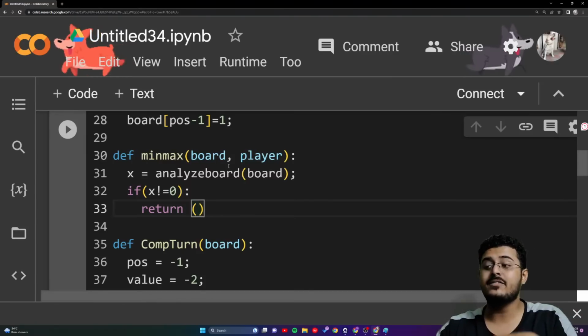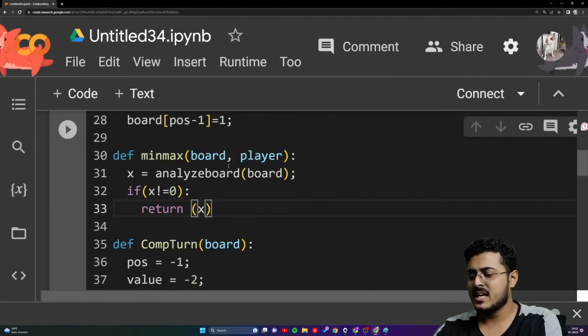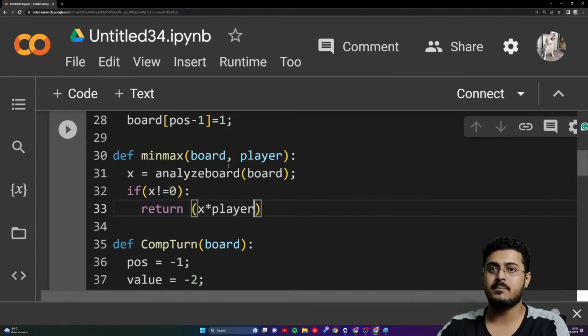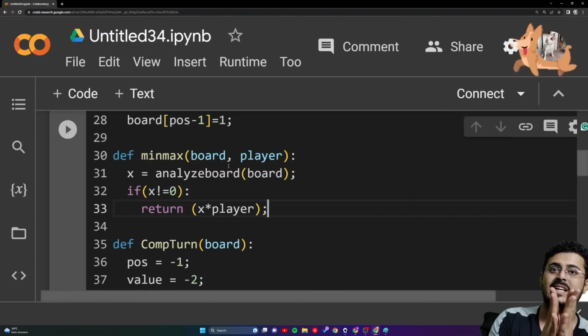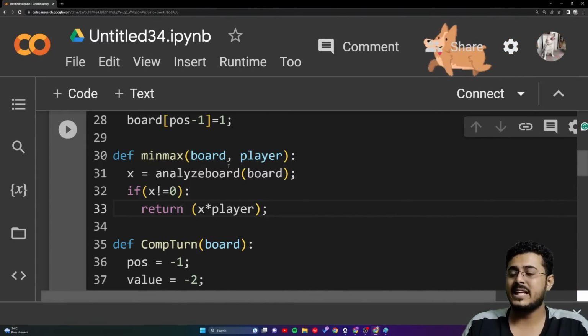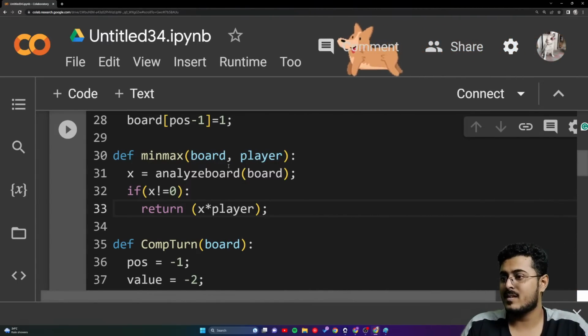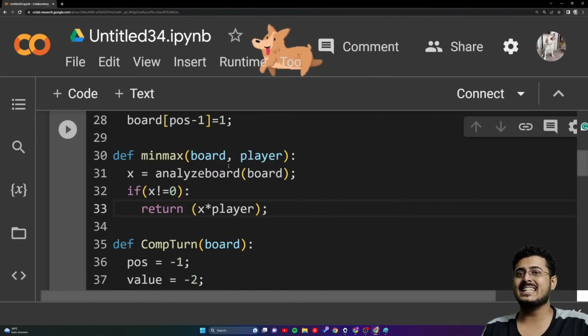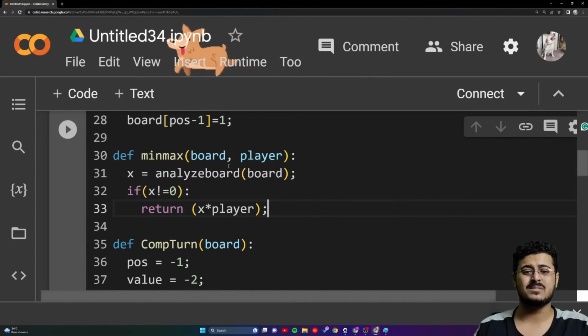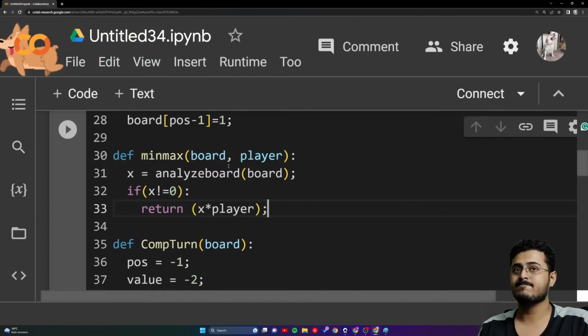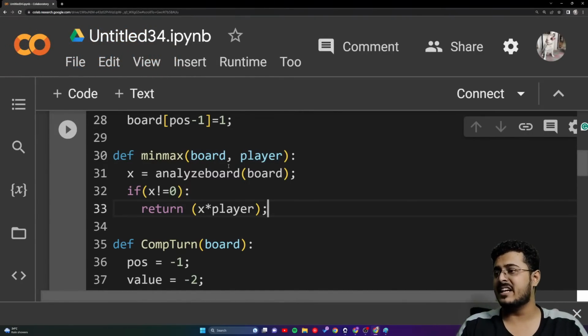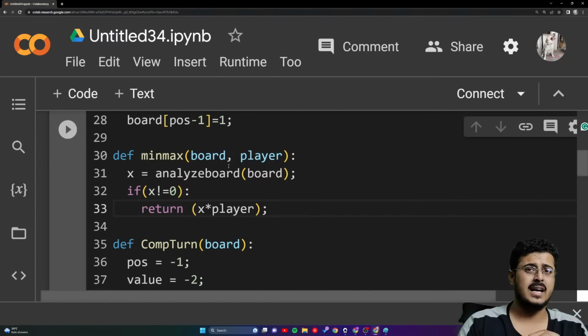So we are returning that if somebody has won, then return x multiplied by player. Now, can somebody analyze and let me know why we have done this? Why have we written x multiplied by player? Can somebody think about it? And why did we require that?